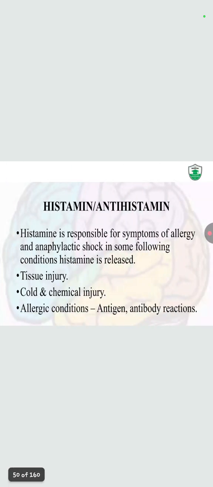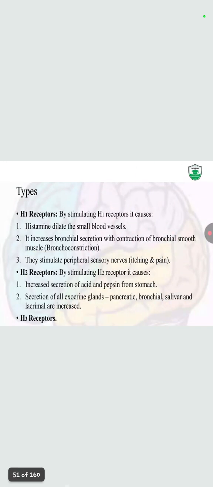Now the histamine and antihistamine. Actually, histamine is responsible for the symptoms of allergies and anaphylactic shock. In some conditions, histamine is released, causing tissue damage, chemical injury, and allergic conditions like antigen reaction, जो कि आप immunity में पढ़ते हैं. Now there are three types of histaminic receptors: H1, H2 and H3.